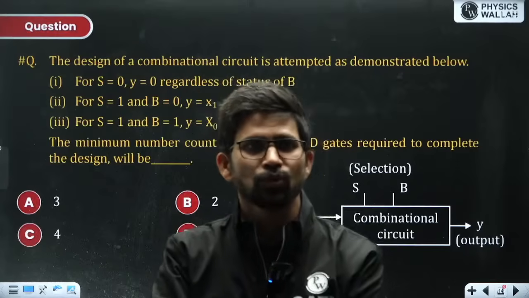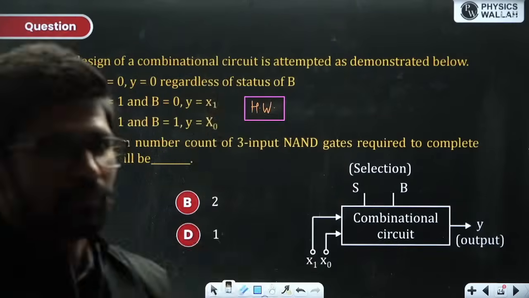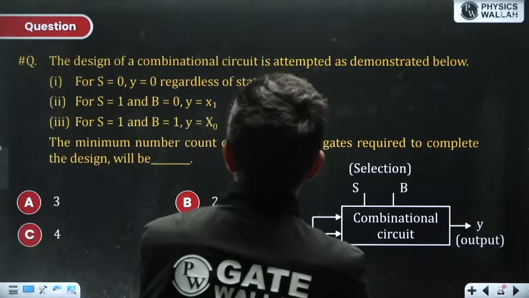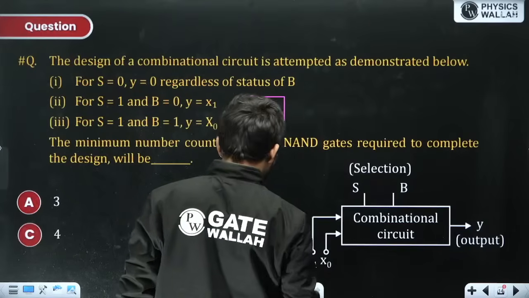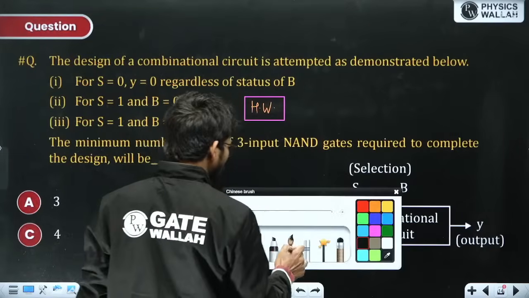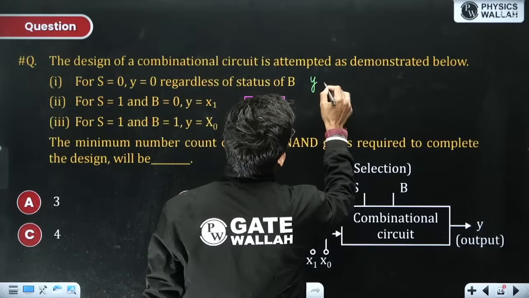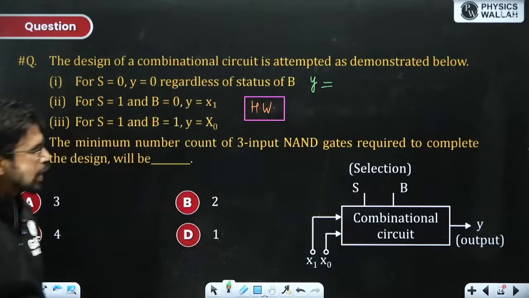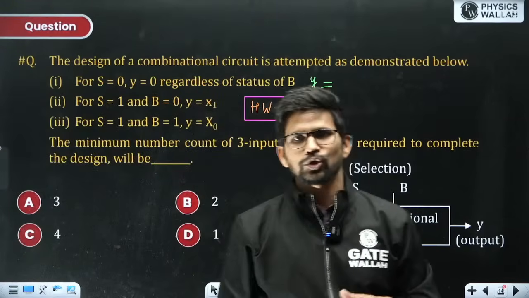How is the answer 2? Be careful. Let us write down the output Y. How many of you are able to write down the output Y? This is the main question. If you are able to write down the output Y in terms of X1, X0, S and B, then you will be able to solve this question.